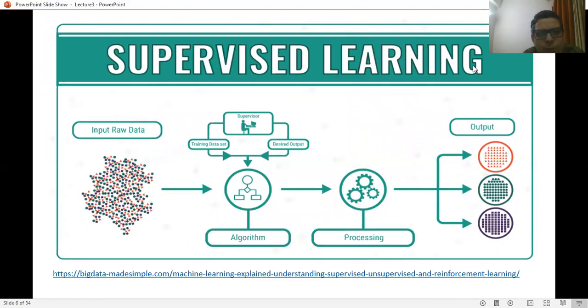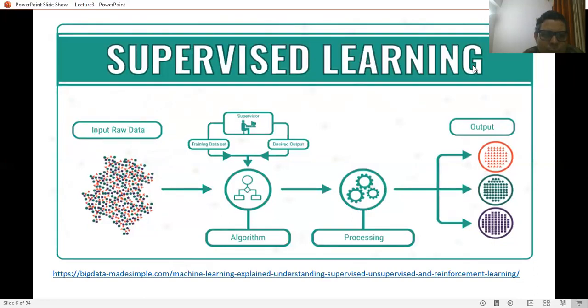Now, when we specifically talk about supervised learning, the algorithms that use a supervised learning mechanism work under the control of a supervisor.